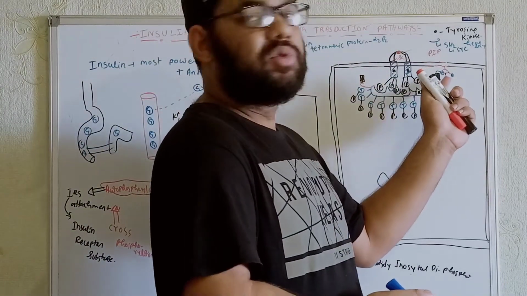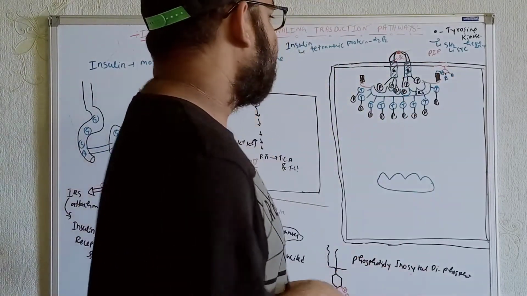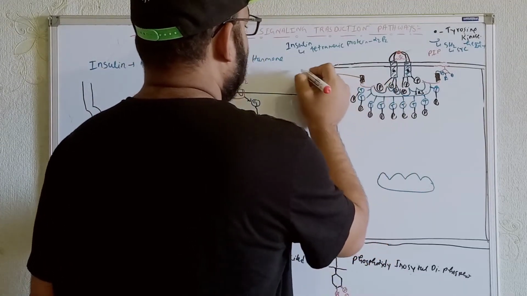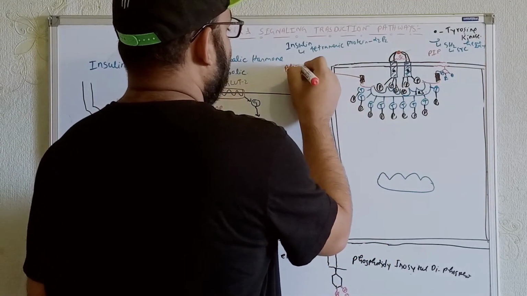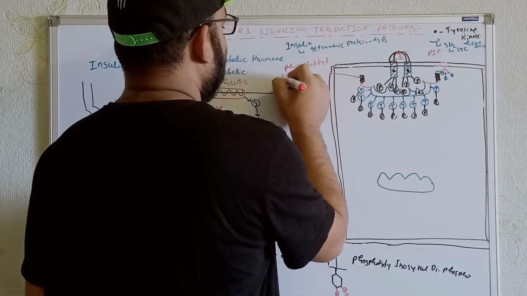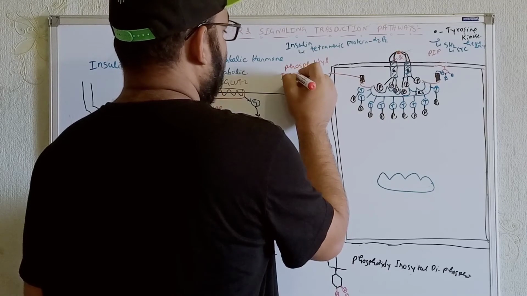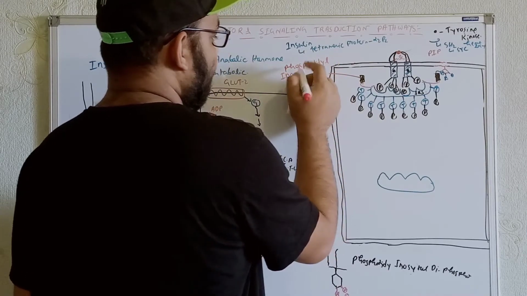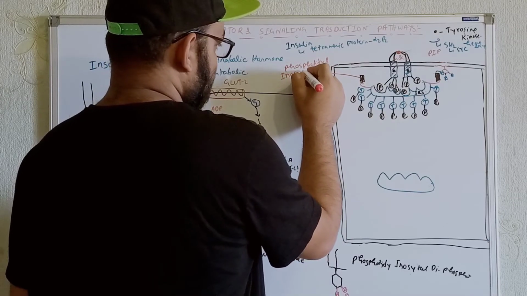If you write it over here, what will be the name of this one? Phosphatidyl inositol 3 kinase.